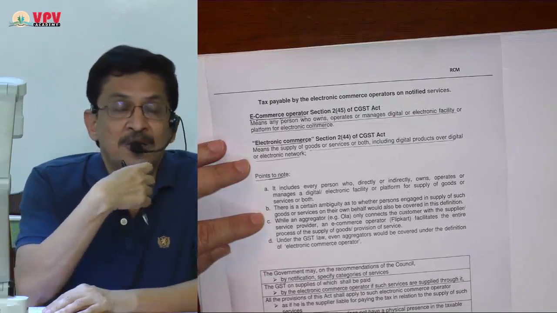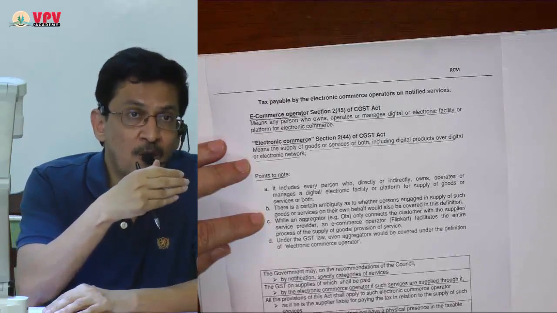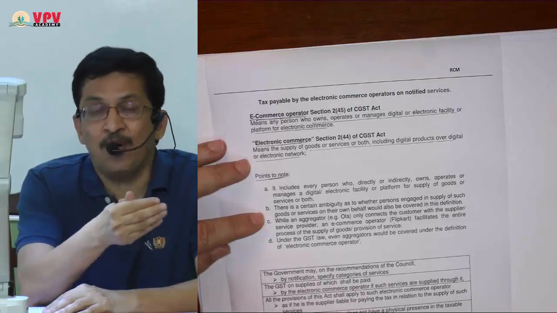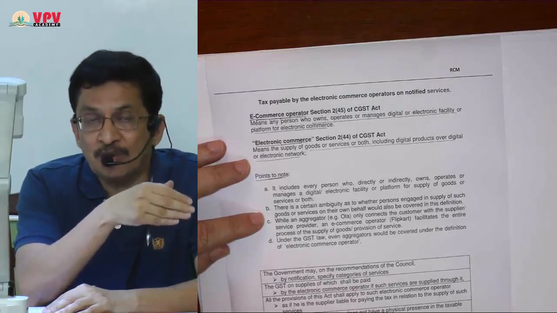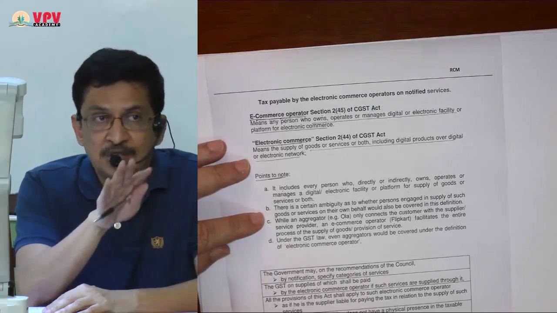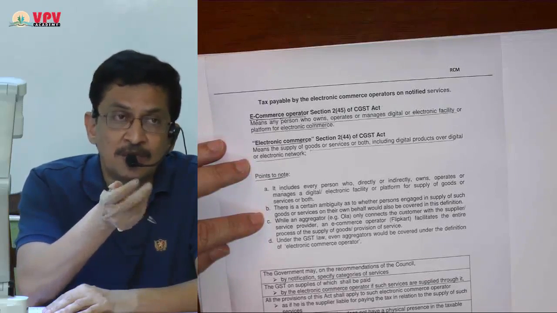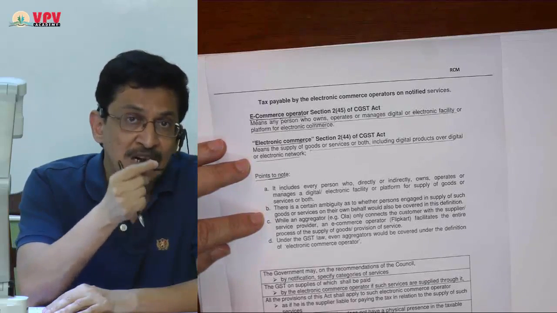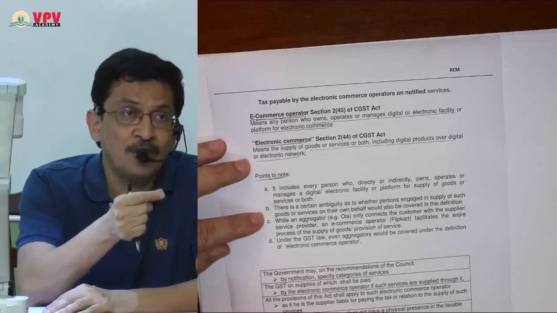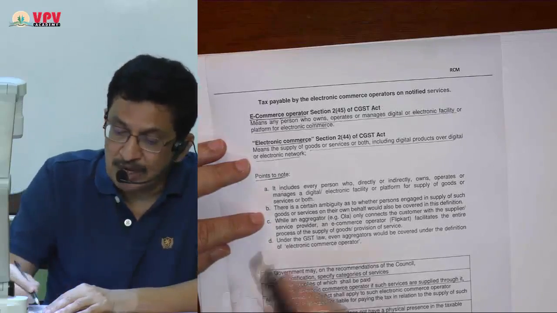Whether a person supplying his own products via his own platform is also included in the definition of electronic commerce, there is a confusion about it. Certainly Flipkart, which is a marketplace for anybody's goods, is electronic commerce, but whether an individual manufacturer manufacturing his goods and supplying through his own platform is also electronic commerce, there is a point of dispute. So that is my second point.